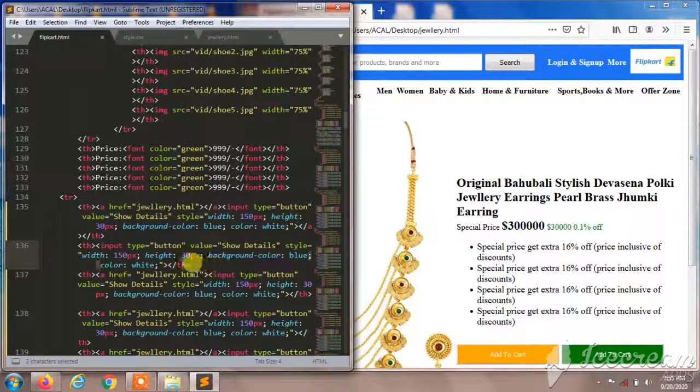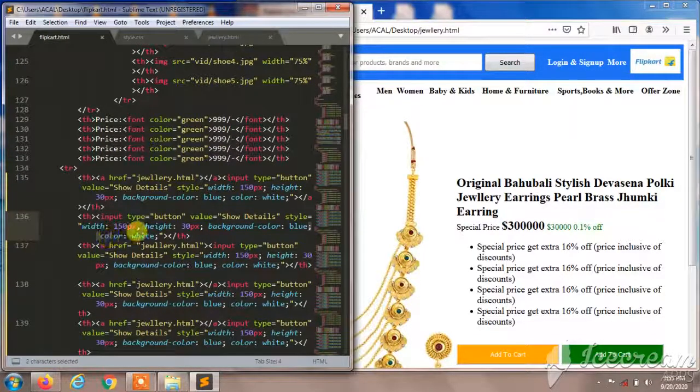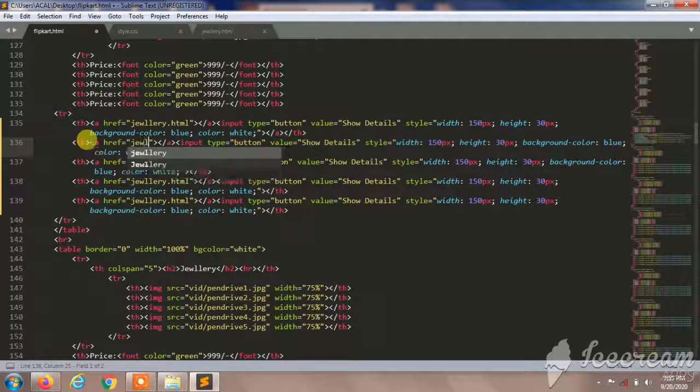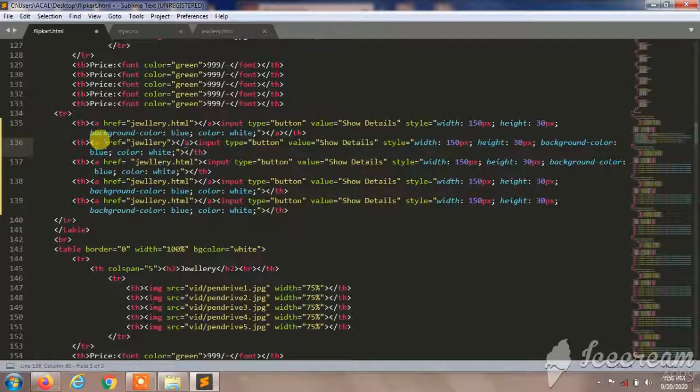Something's wrong on my side. Color, and yeah, it's clear now. Then why was it showing an error? I need to give the href command here. That was the problem. And u.html, and I'll save this.